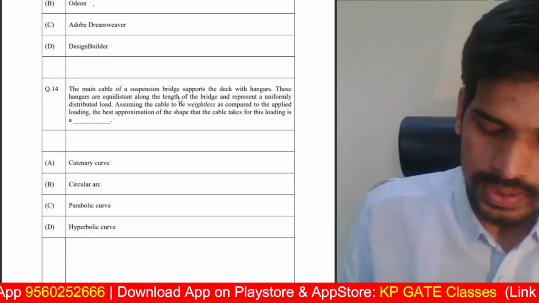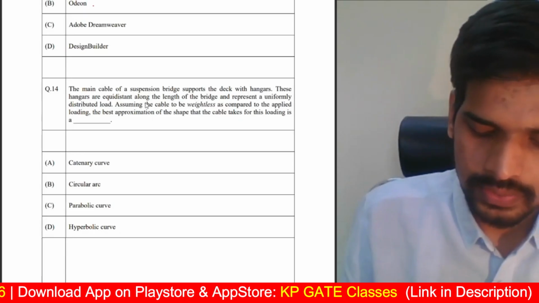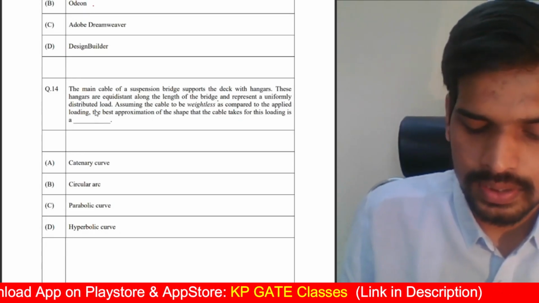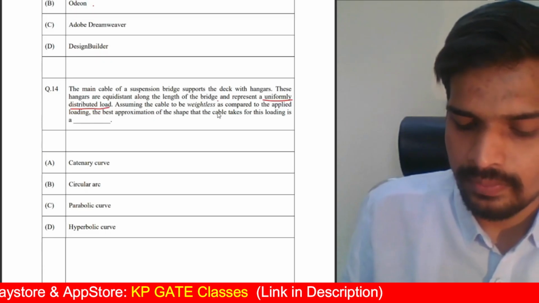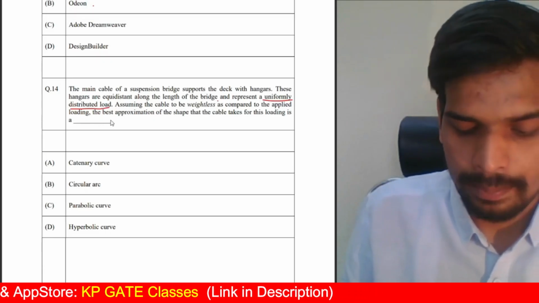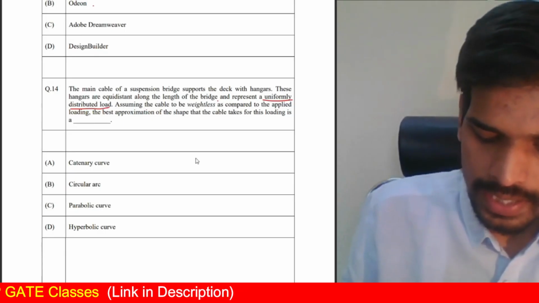Question number 14. The main cable of a suspension bridge supports the deck with hangers. These hangers are equidistant along the length of the bridge and represent a uniformly distributed load. This is key here. Assuming the cable to be weightless as compared to the load applied, the best approximation of the shape that the cables take for this loading is dash.